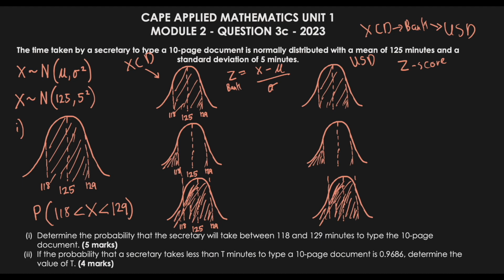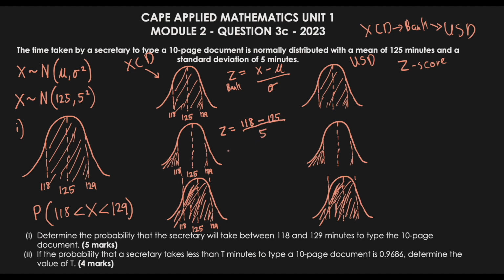We are looking at 118. So for this first one, we say 118 minus the mu, which is the mean, 125. Once we have that, we divide by the standard deviation, which is 5.